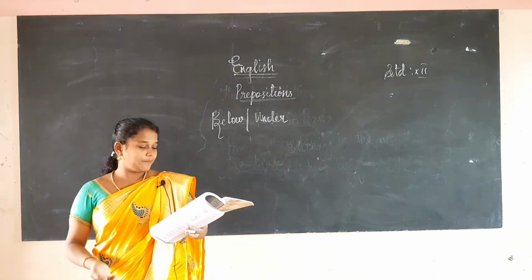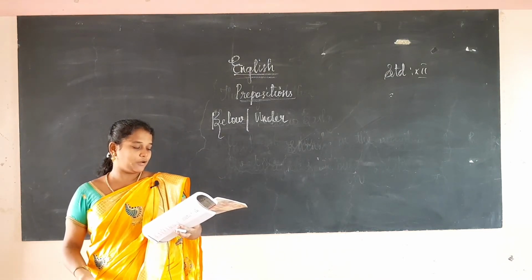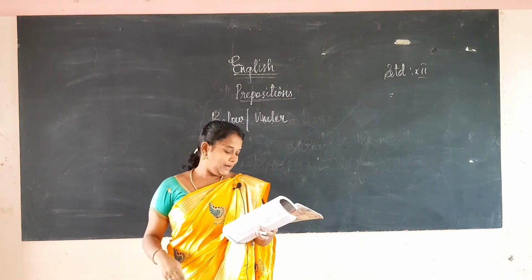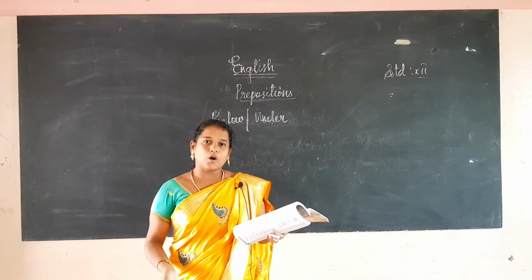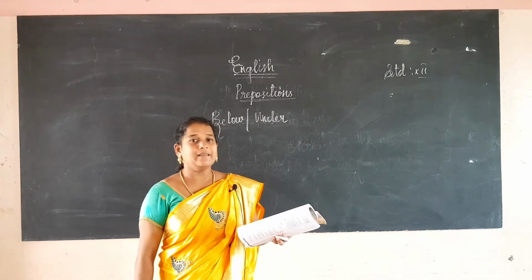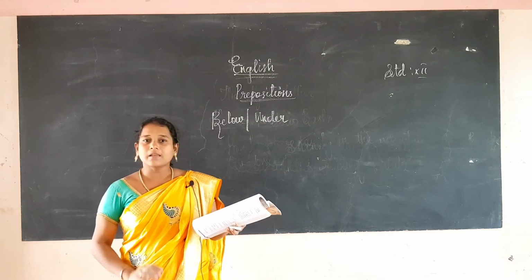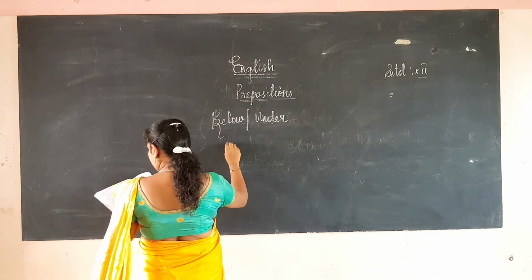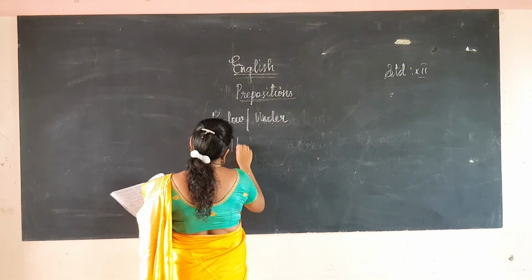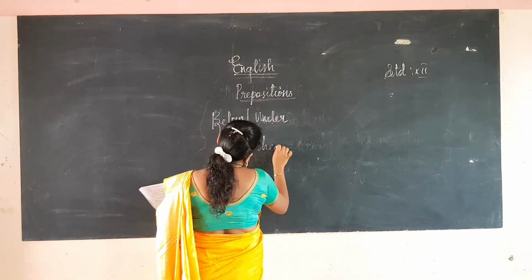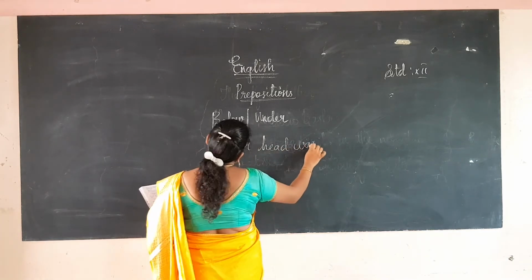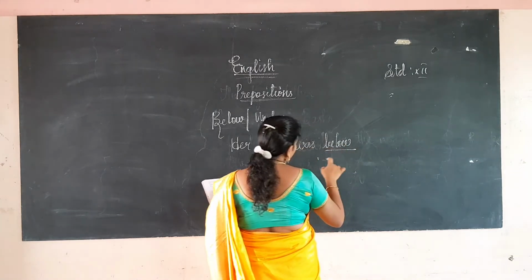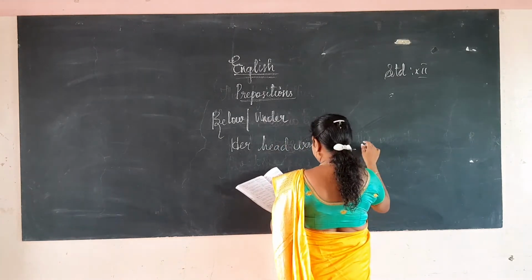And her head was below the level of the table. So it shows the level. And under: the child plays a toy under the table. It means exactly under the table, correct, another table ku keela vechirukka. Her head was below the table. It shows the height, the level of the height of the child.